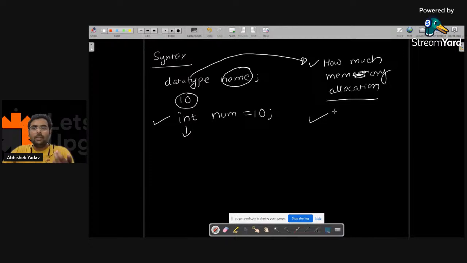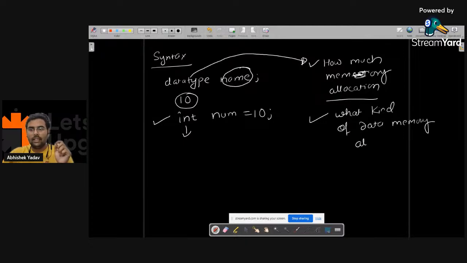The second information it gives us is what kind of data we can store inside that memory allocation. Here we have integer data.